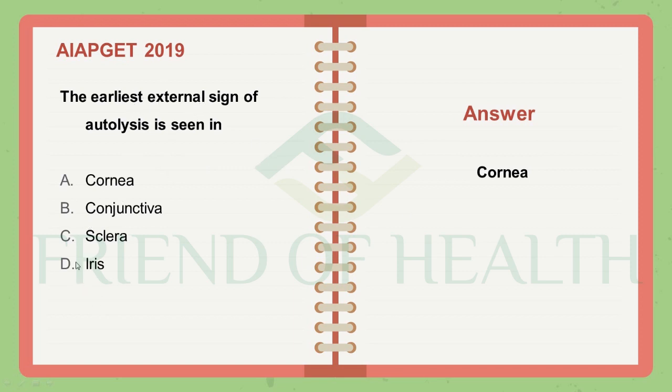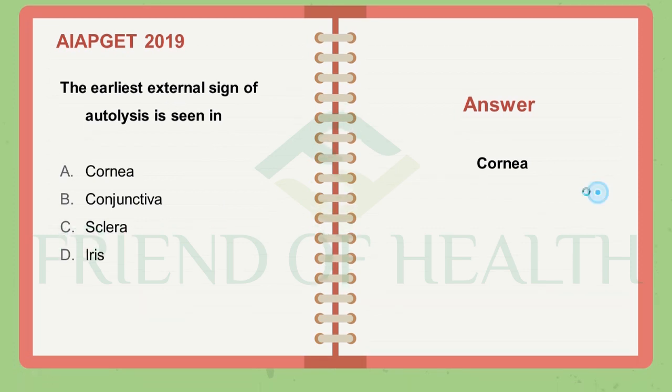Luckily there are no confusing options. So if you study cornea once, it will be easy to answer, but when you study external signs or the signs of putrefaction, everything together, there may be confusion, like rigor mortis, everything. So always make your own codes or mnemonics or study such things separately. So cornea is the answer. External sign of autolysis, cornea.